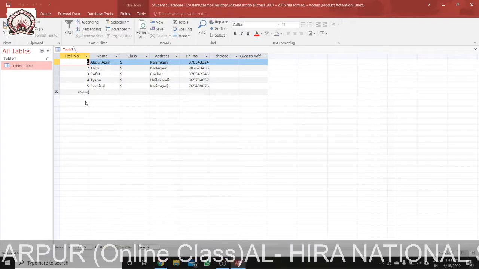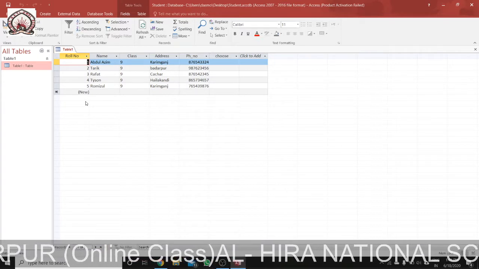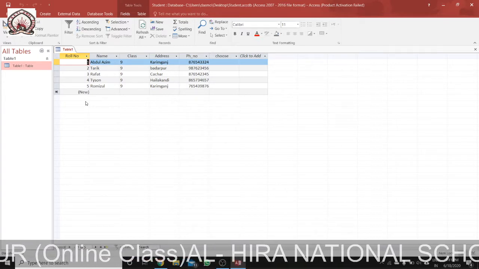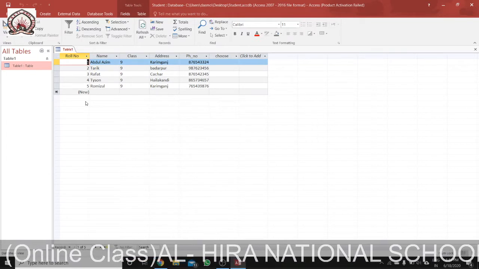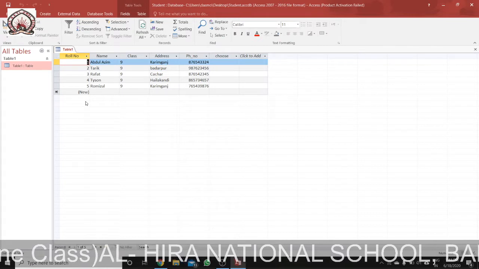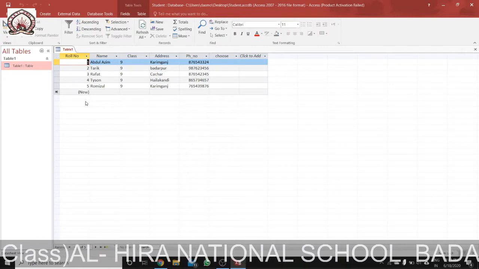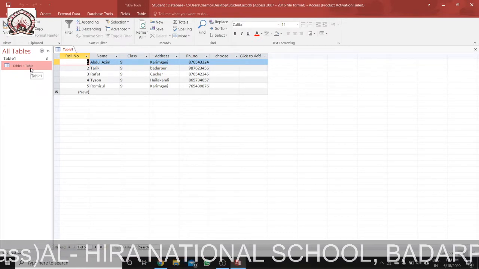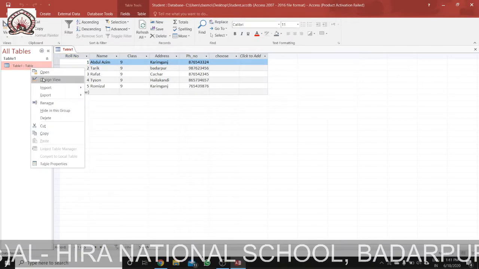Then we have how can you work with fields. So sometimes we need to add a new field, or we need to move a field, or we need to hide or unhide a column, or we need to freeze. So how can you do it? So you can see, let me open it in design view.